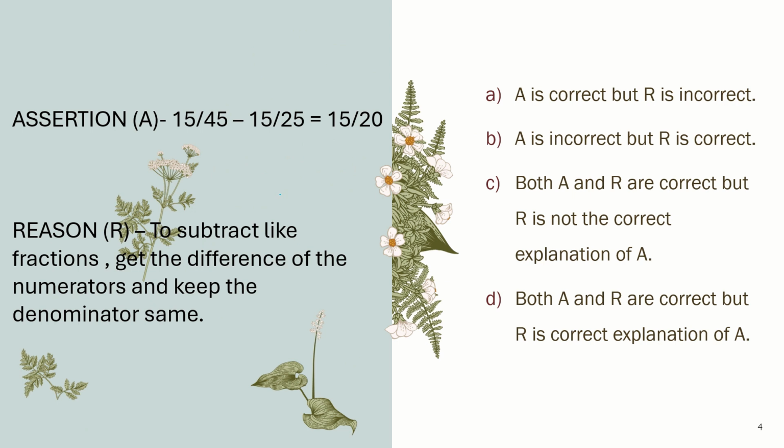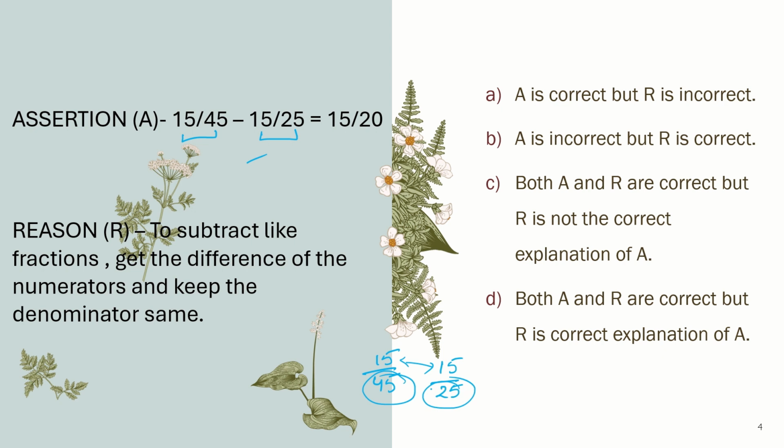15 by 45 minus 15 by 25. In the previous slide, we have done addition of like fractions. In this, first check, are they like? I have two fractions, 15 by 45 and 15 by 25. Are they like? No. I said like fractions are fractions having same denominator. You have only numerator same here. We have condition on denominator only. So we cannot say these are like fractions because in this denominators are different. So these are not like fraction.